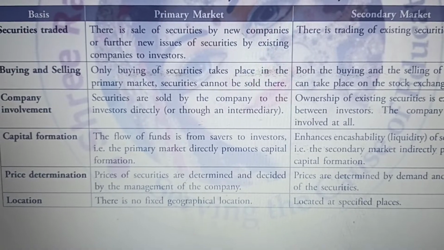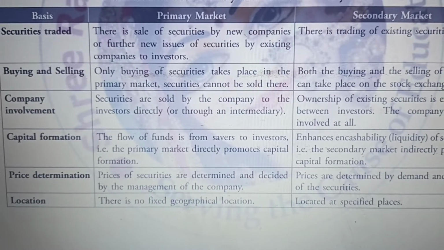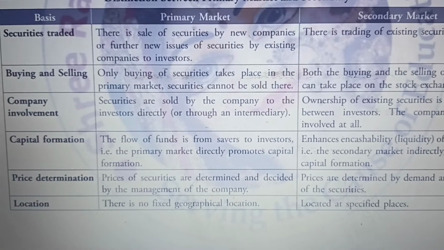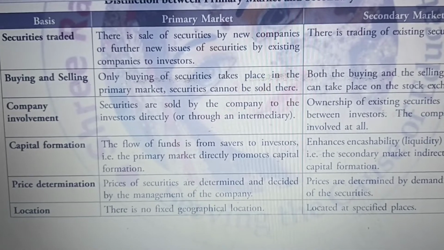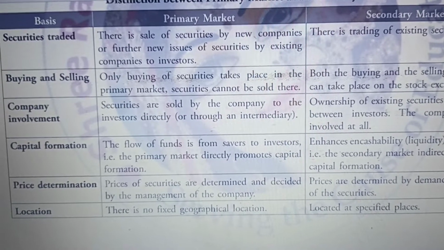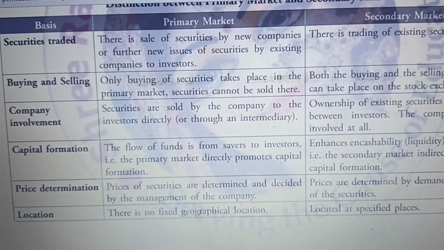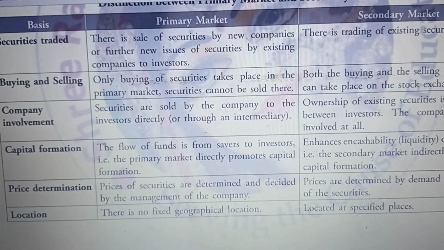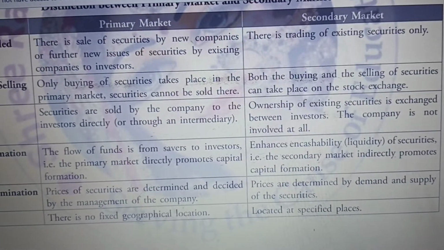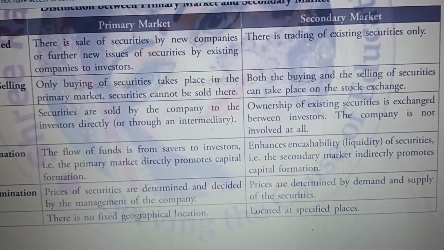There is a sale of securities by new companies, or a further new issue of securities by an existing company, to investors. So here the new issue market is there. That is why new companies issue securities, or existing companies issue new securities, in the primary market to the investor. And when we talk about secondary market, there is a trading of existing securities which are already there in the